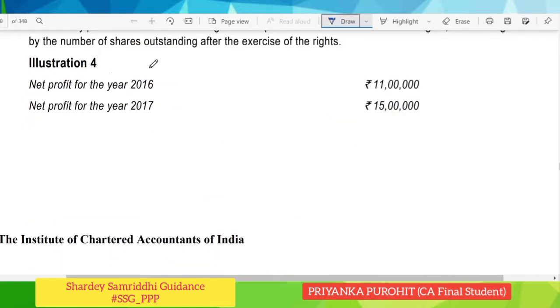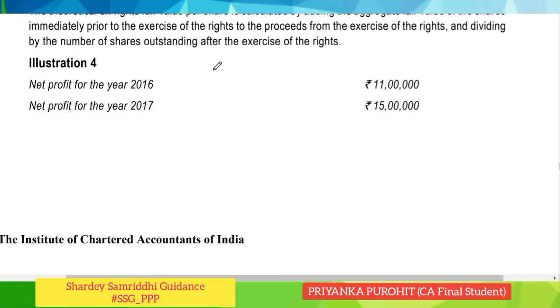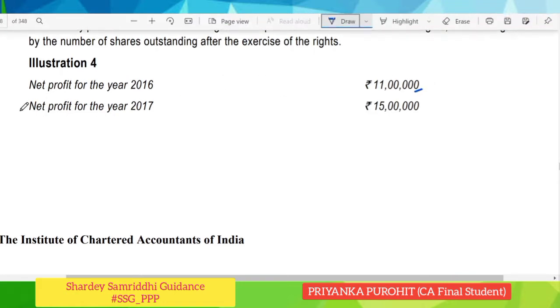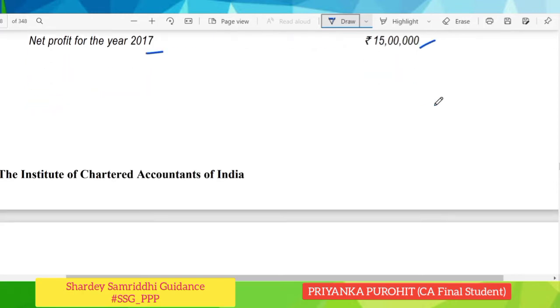In this illustration we will deal with rights issues. The major difference between the bonus issue and rights issue is that bonus shares are issued at nil, zero price, whereas rights shares are issued at a discounted price. So the net profit for the year 2016 is given as 11 lakhs. Net profit for the year 2017 is 15 lakhs.